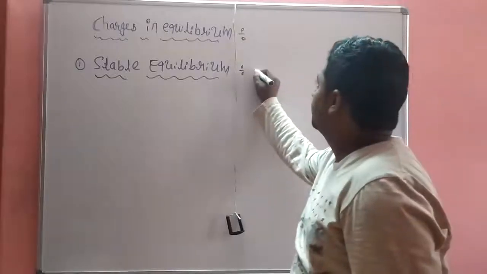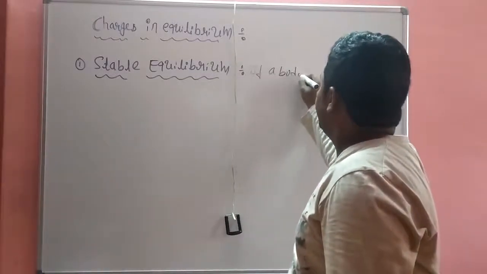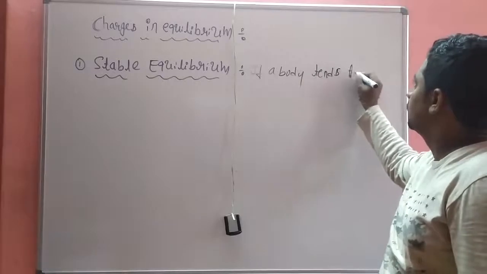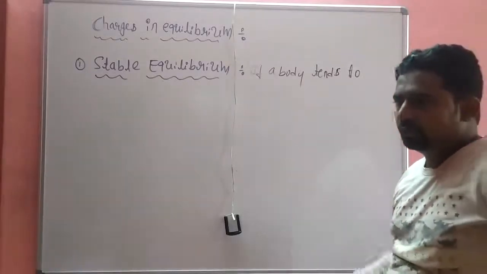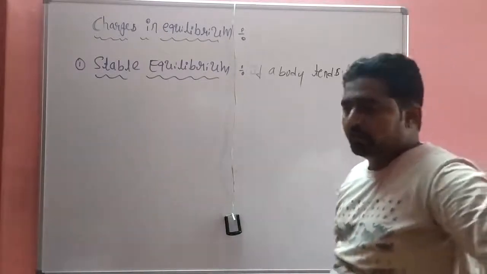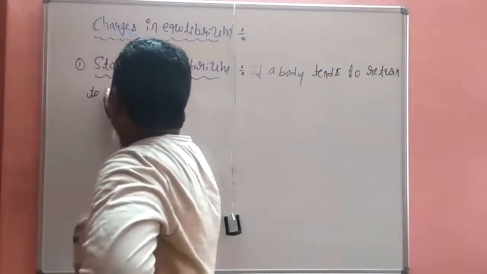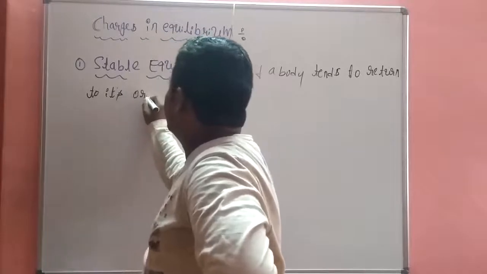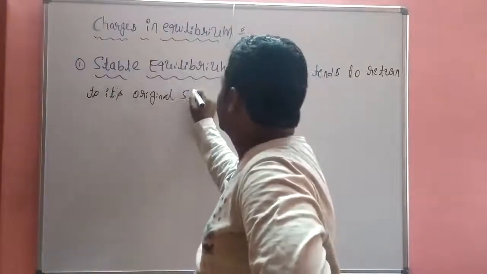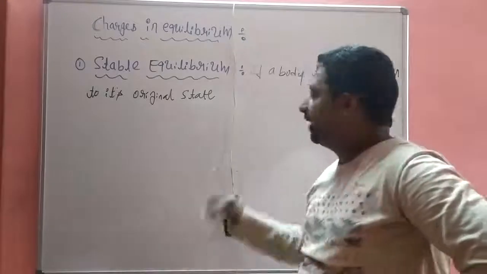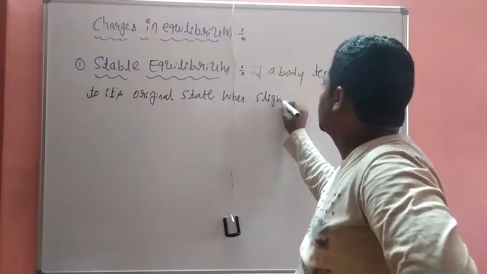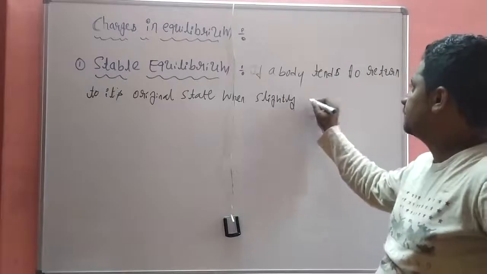So what is stable equilibrium? If a body tends to return to its original position or state when slightly disturbed.